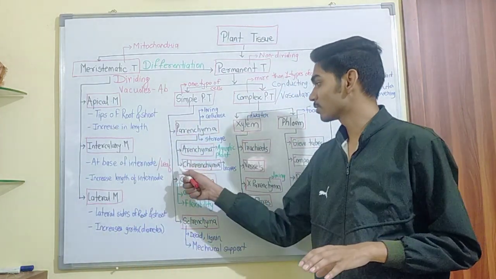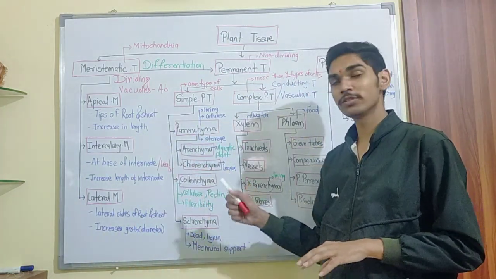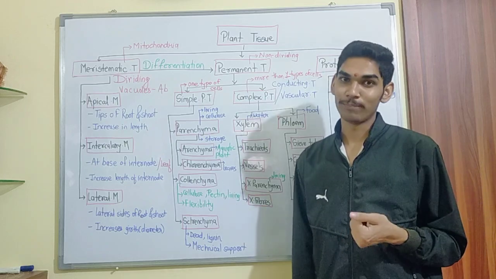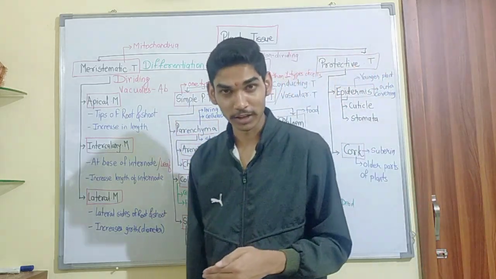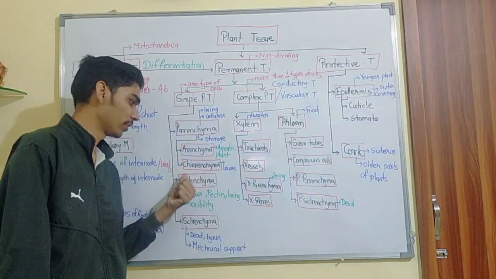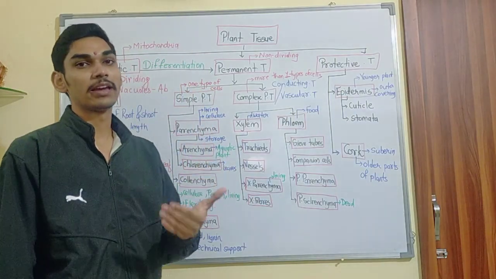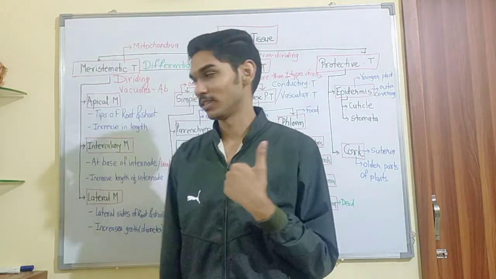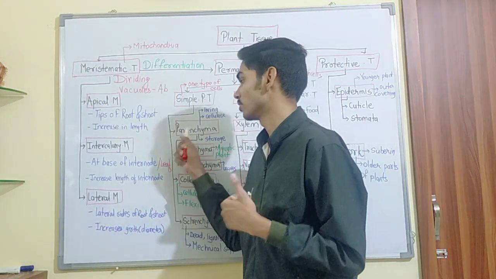Similarly, the next modification is present in the leaves, that is chlorophyll. Parenchyma containing chlorophyll is referred to as chlorenchyma, and it helps in photosynthesis. These were the two modifications of parenchyma.